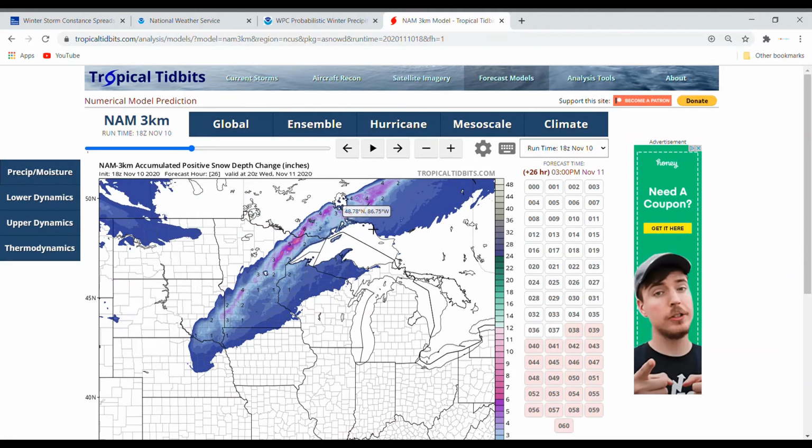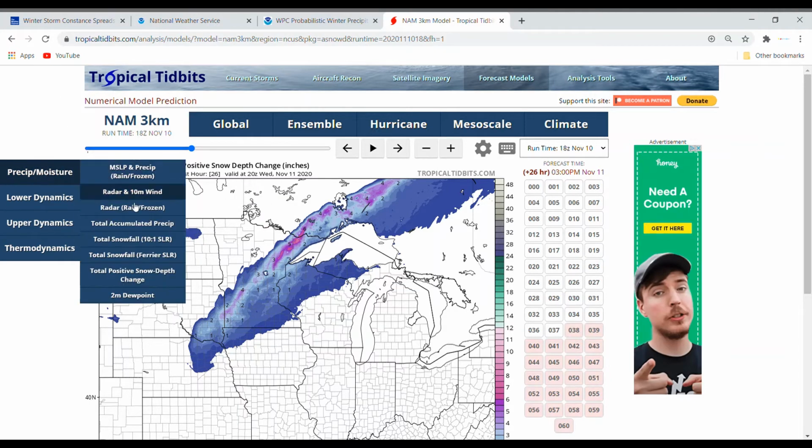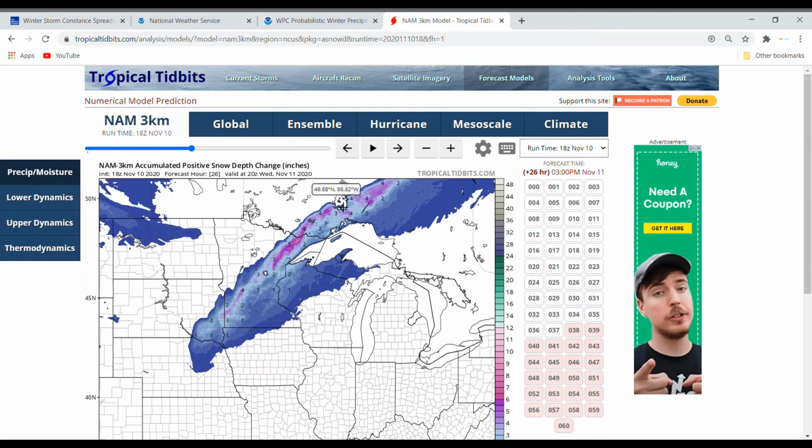Now, there is kind of no data here on Tropical Tidbits for freezing rain, so just saying that there could be some times where you get a lot of freezing rain at once, and that ice gets very heavy on the branches and can cause trees to fall down, branches to fall on wires, all sorts of things.